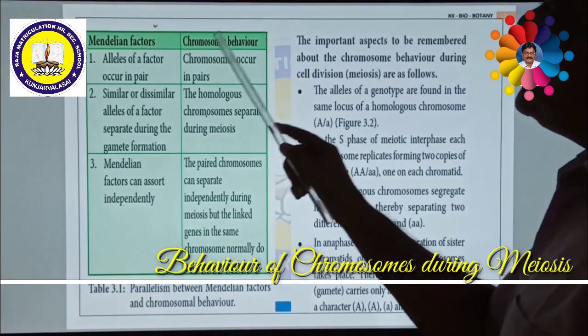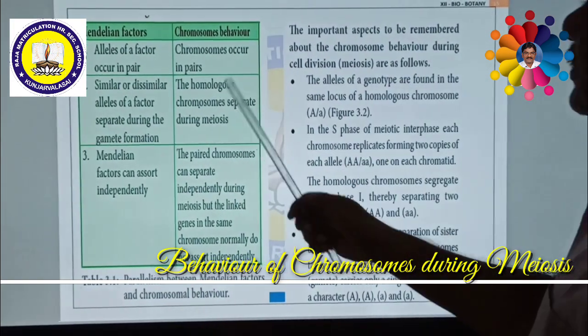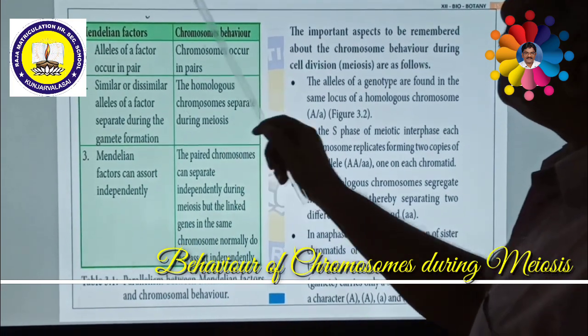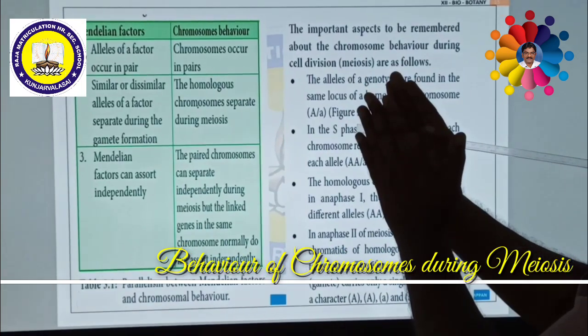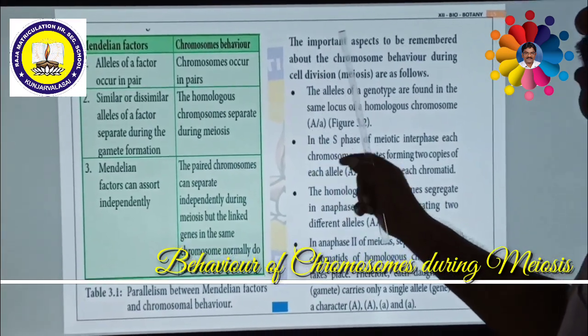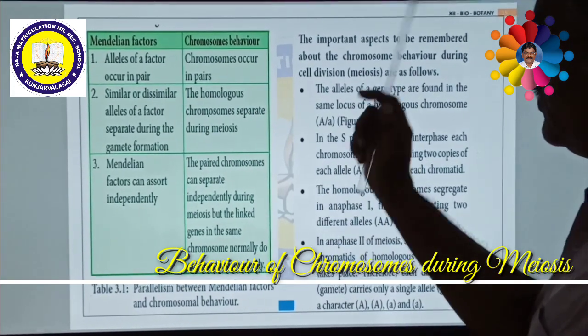If you see a gene which has alleles, these alleles are always in a pair. So alleles of a factor occur in pairs. In chromosomes, it is always in pairs, so that is called synapsis. All the homologous chromosomes are in pairs. So this is the relationship between these.